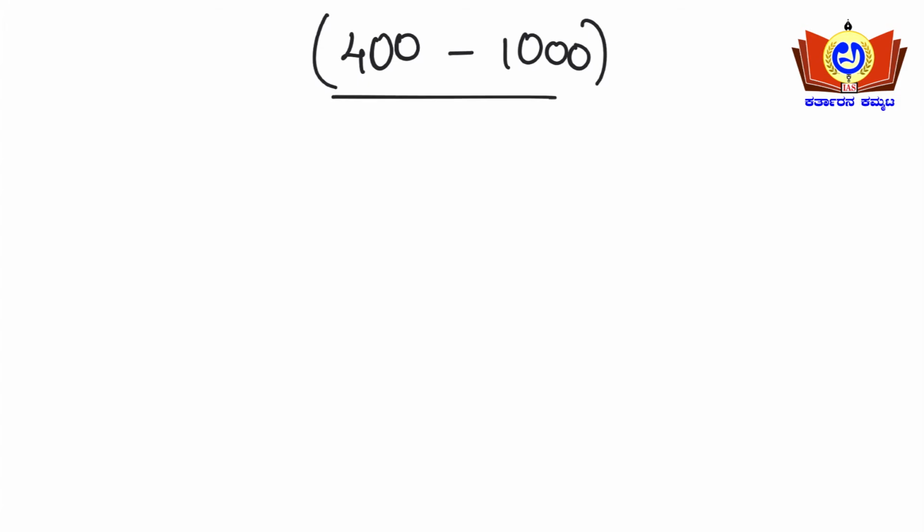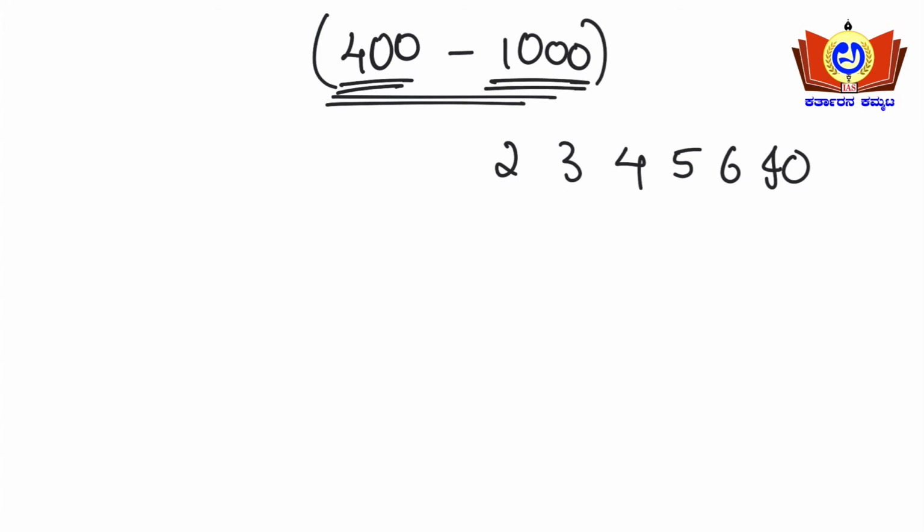So what is the given data actually? The given data is between 400 to 1000. How many numbers between 400 and 1000 can be formed with digits? Okay, digits have been given. What are the digits here? 2, 3, 4, 5, 6 and 0. See here, from 400 to 1000.